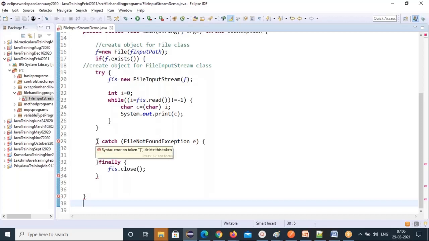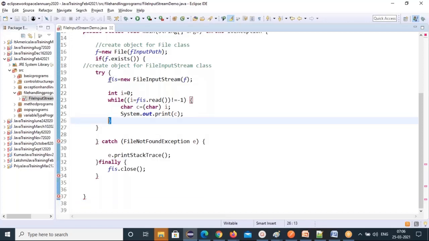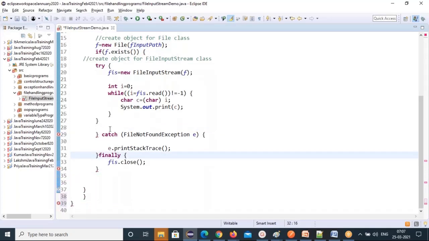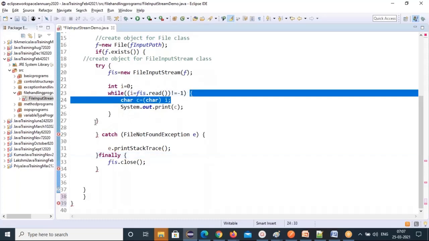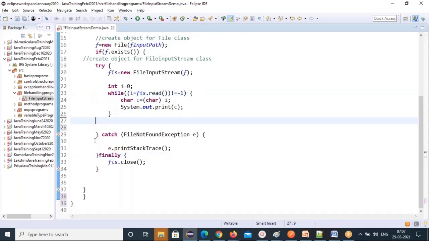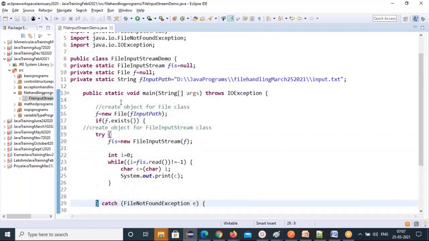So okay, where is this one, and this one is going here. So I have to put here, otherwise I'll keep it here. Okay. Next is the while loop, and this is the catch block. Okay, so done. And this is how you can check whether the file is there or not with the exists method.